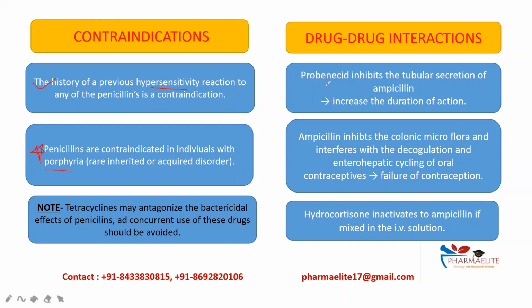Drug-drug interactions, probenecid. Now, probenecid is an anti-gout drug which inhibits the tubular secretion of ampicillin and increases its duration of action. Ampicillin inhibits the colonic microflora and it interferes with enterohepatic cycling, and it also interferes with anticoagulation. Now, what does it mean? Ampicillin disturbs or inhibits the colonic microflora. So, this microflora is important in maintaining the pH of the intestines, and it also interferes with anticoagulation.